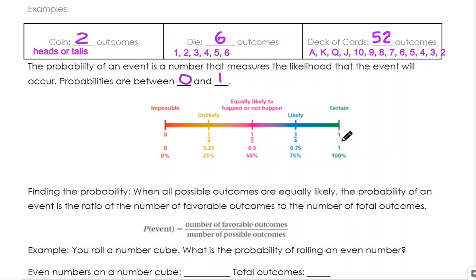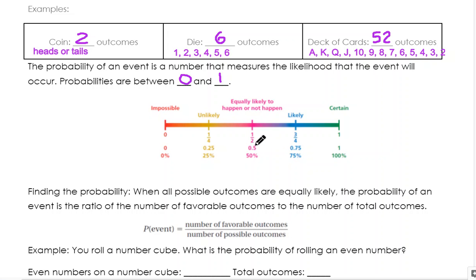Certain is guaranteed. It's going to happen. It's a 100% chance it's going to happen. It's definitely going to happen. That would be like flipping a coin and getting heads or tails. If I want to get heads or tails, those are my only 2 options. One of those is going to happen, so it's guaranteed I'm going to get heads or tails.